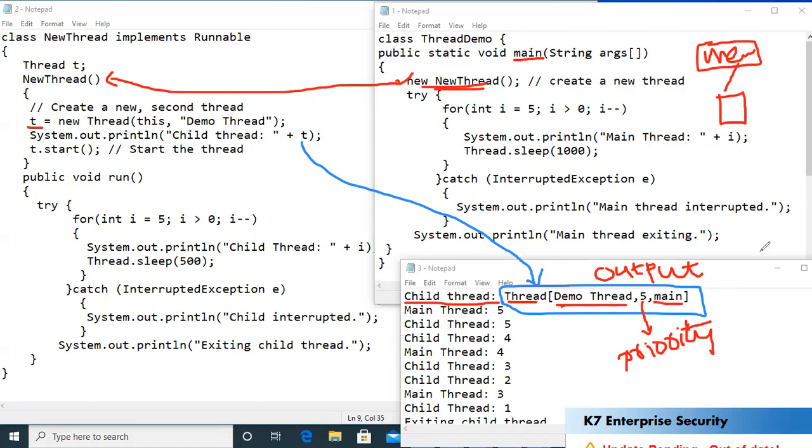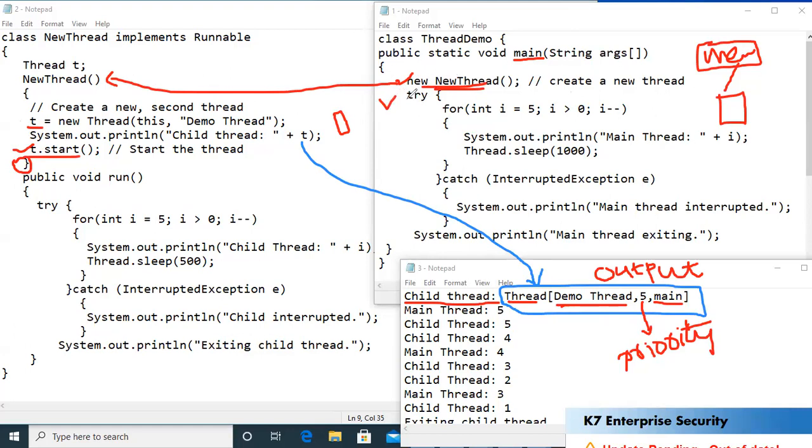Now next, I'm trying to start my thread by writing T.start. Now I've started my thread, and I've reached the end of the constructor. Once I reach the end of the constructor, the control jumps to my main method. This statement has invoked the corresponding constructor, so once I reach the end of the constructor, I jump inside my main method.